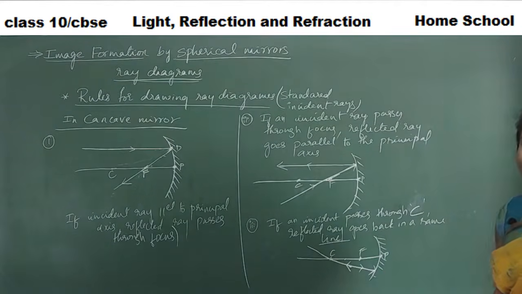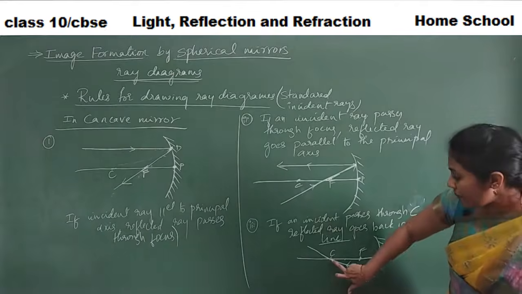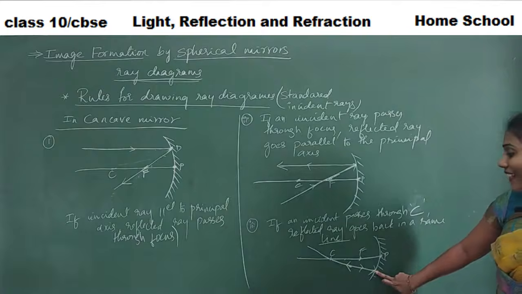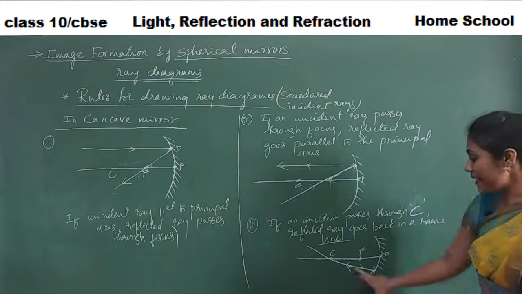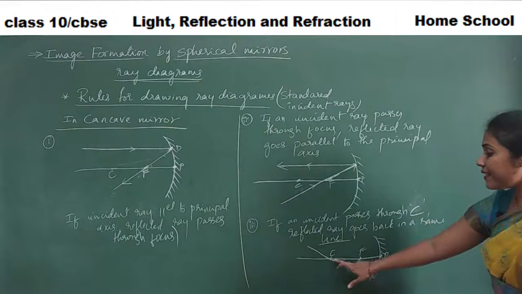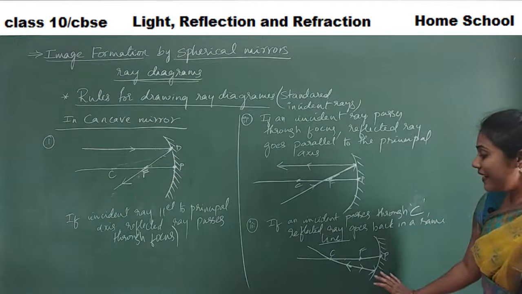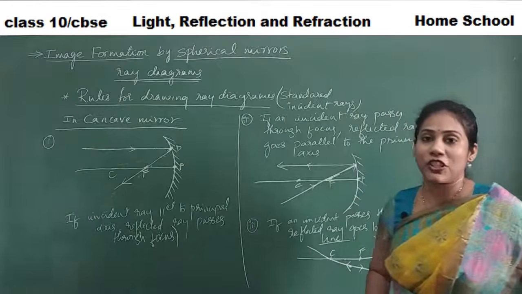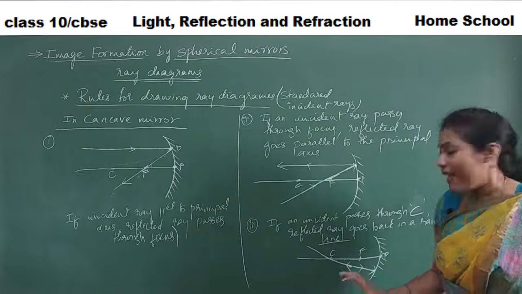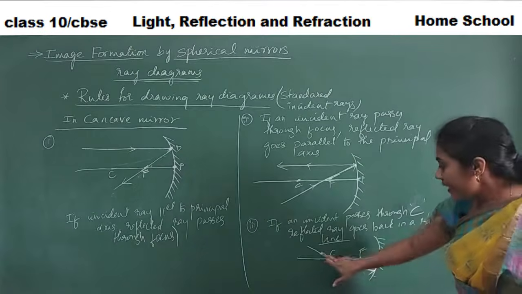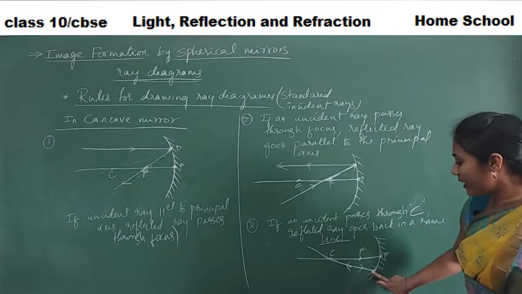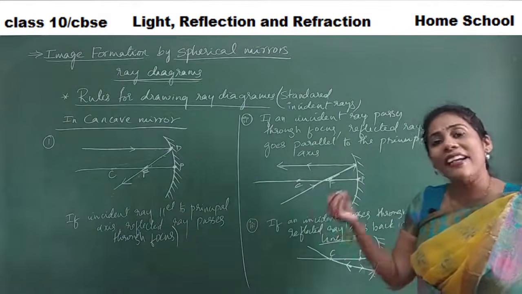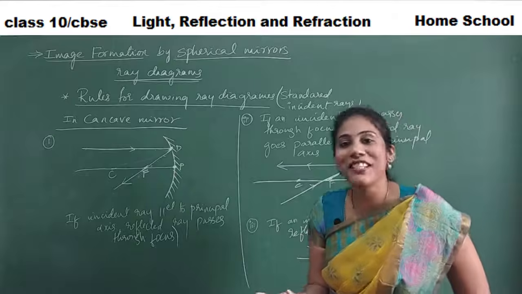This point is very important. Why? Because a line drawn from the center of curvature to any point is a normal, right? It is actually a normal. This incident ray is crossing through a normal. So any incident ray going through a normal will get reflected back in the same direction. Okay, so this is a common point. The angle of incidence becomes 0. See, the incident ray is crossing through the normal, that means the angle of incidence is 0. When the angle of incidence is 0, the angle of reflection is also 0, no?